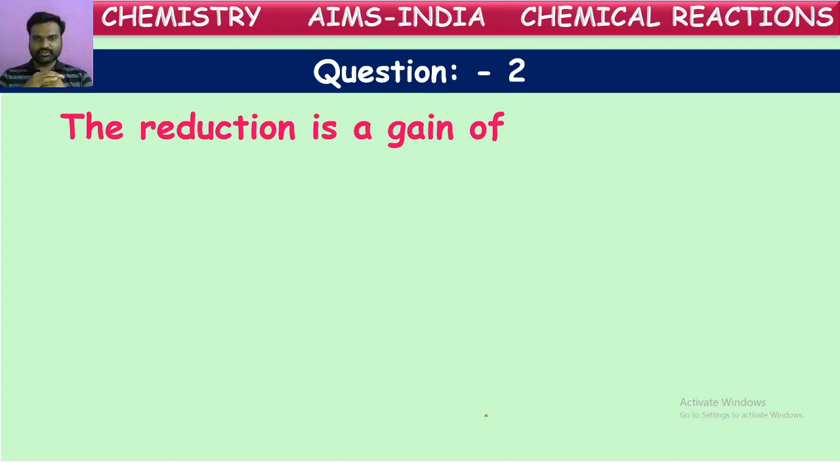oxygen is reduction. In terms of hydrogen, gain of hydrogen is reduction, loss of hydrogen is oxidation. In terms of electrons, gain of electrons is reduction, loss of electrons is oxidation. One more is in terms of oxidation number: the increase in the oxidation number is called oxidation, and the decrease in the oxidation number is called reduction. So there are different terminologies given to explain oxidation and reduction.